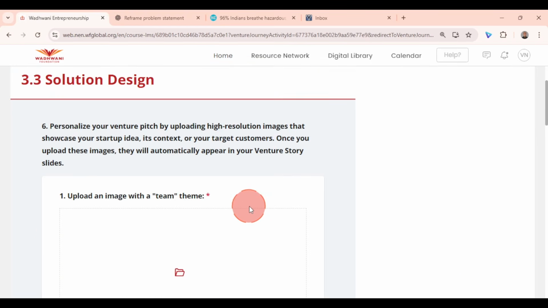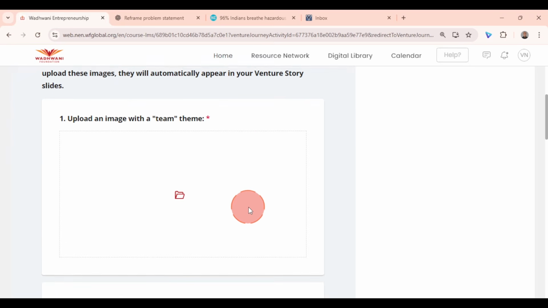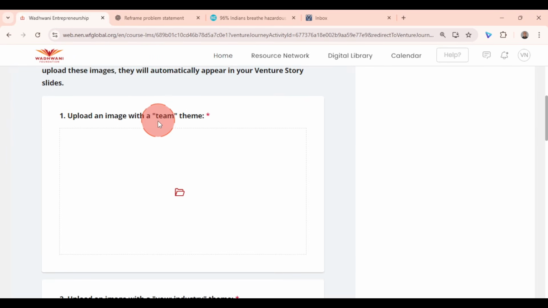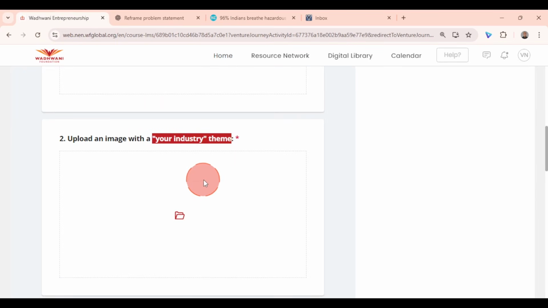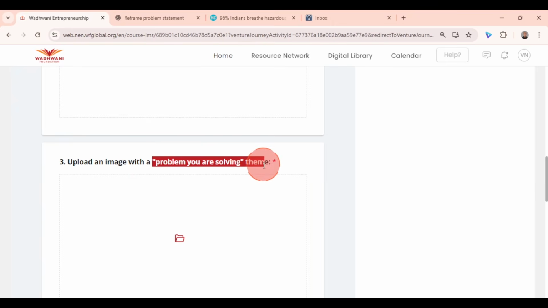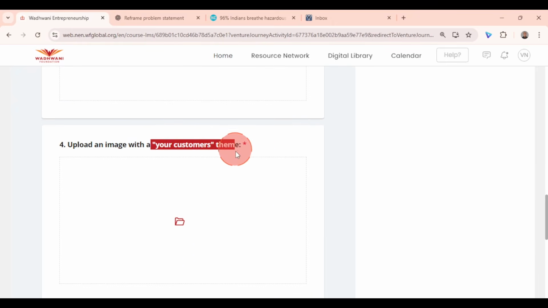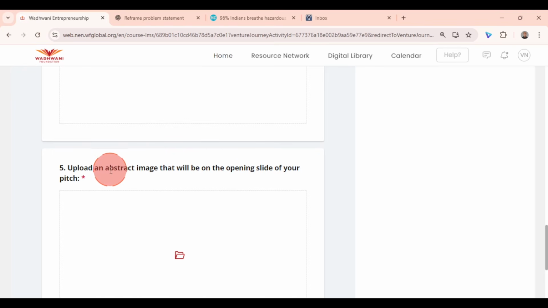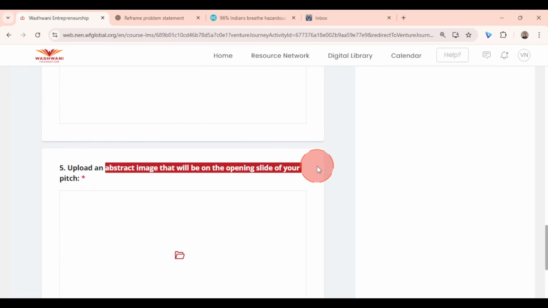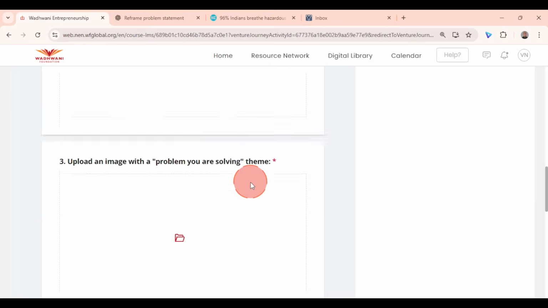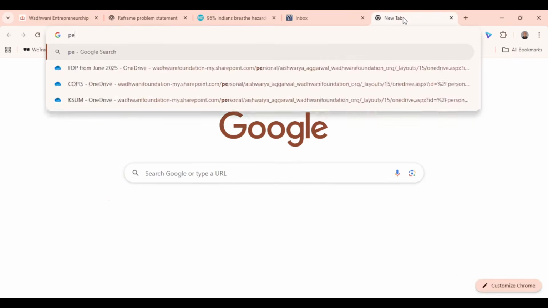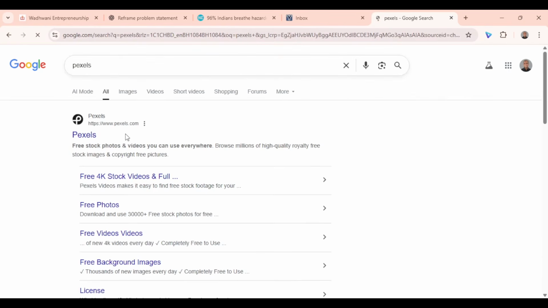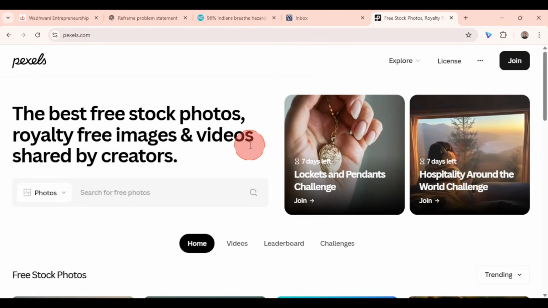Now in activity 3.3, you have to enter some images that represent your team theme, right? Represent your industry theme, maybe represent the problem that you're solving, and your customer theme, and one abstract image that will be put on your opening slide. These images will make your presentation look much more professional, and I would request you to use portals like Pexels, or freepik.com, or maybe even Canva, some platforms from where you can get free images.